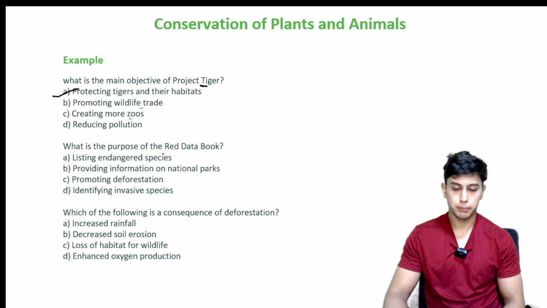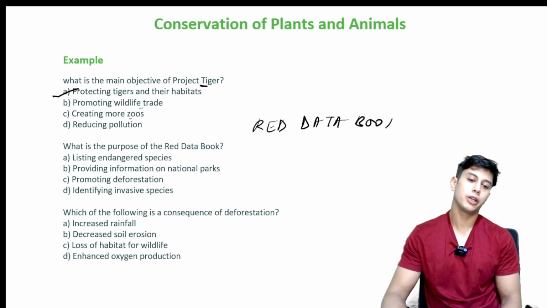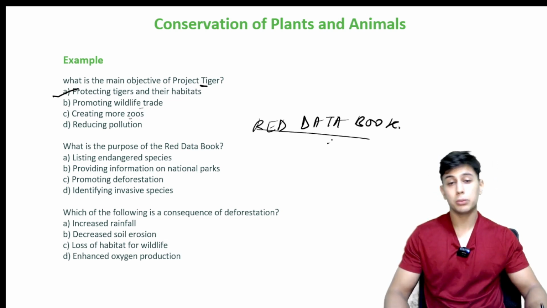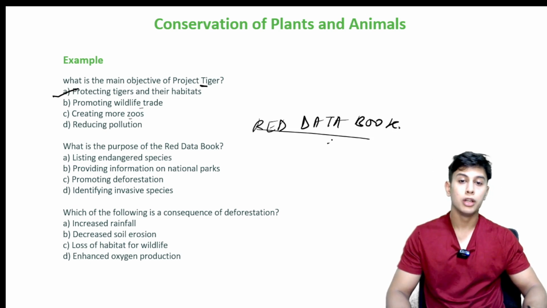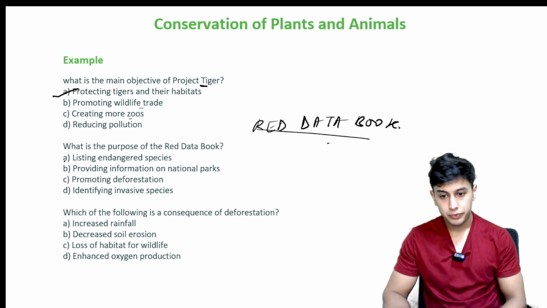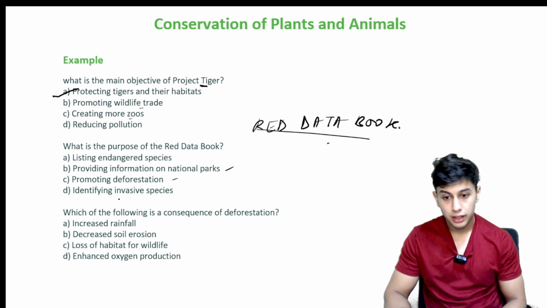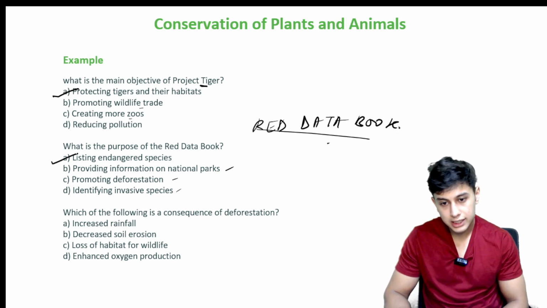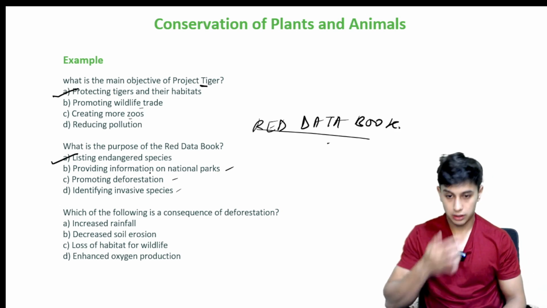What is the purpose of the Red Data Book? What does the Red Data Book do? If you remember, I told you in the lectures, the Red Data Book keeps a log of all the endemic species, the endangered species, the vulnerable, the threatened, so that we can have a more planned conservation, right? So, listing endangered species, providing information on national parks, promoting deforestation, identifying invasive species. So, it is listing endangered species. It lists down all the species that are endangered, right?